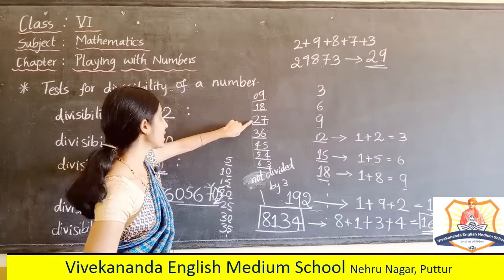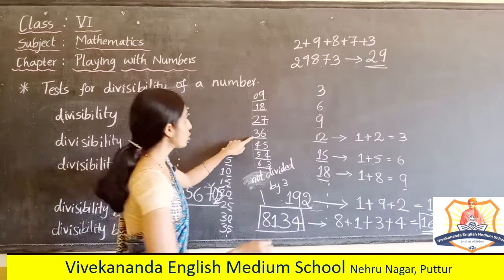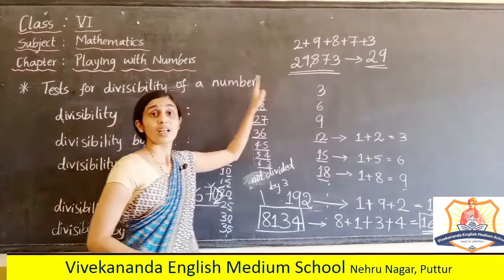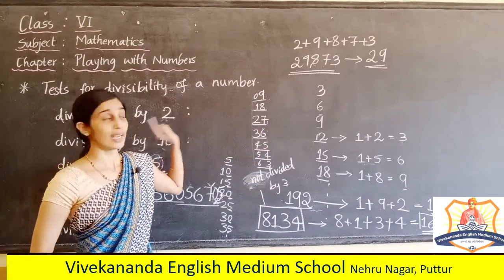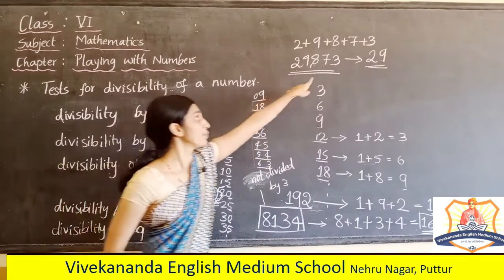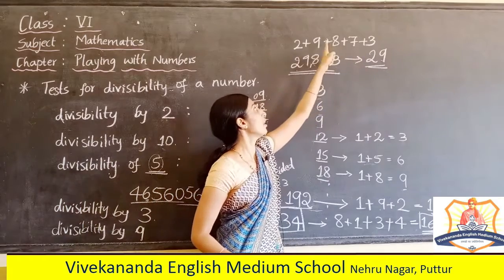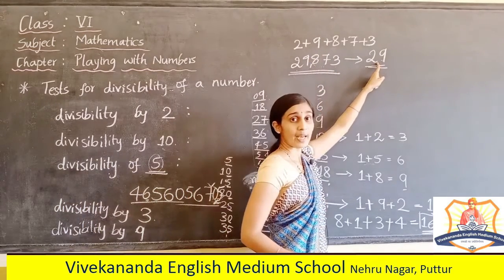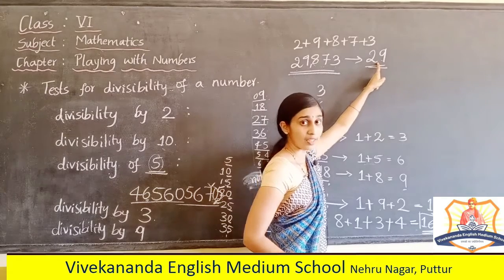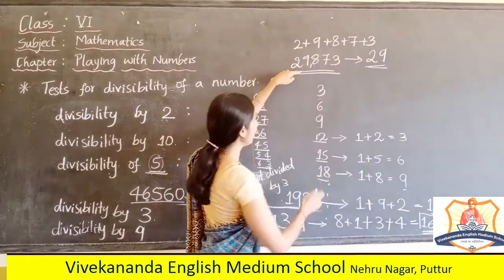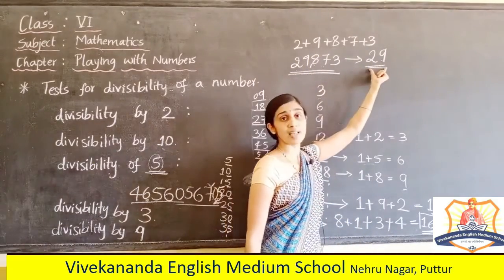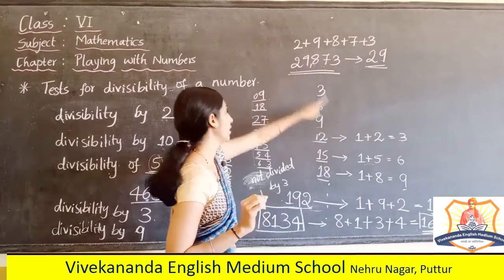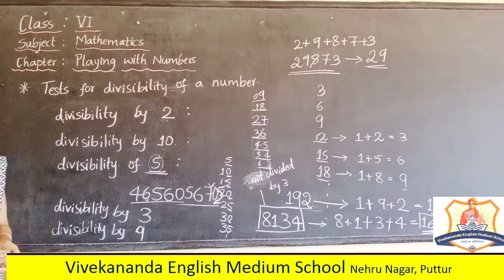This is 27, after that 36. So this 5-digit number cannot be divided by 9 completely, because the sum of the digits of the given number is not divisible by 9 completely. Understood? So, the same pattern, but here we should get a sum which must be divisible by 9. So, I hope you have understood.